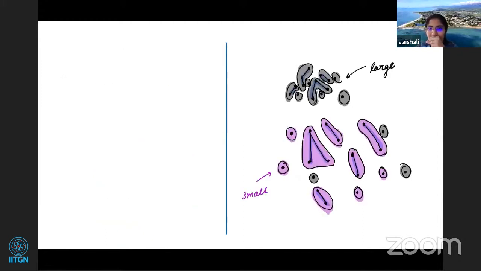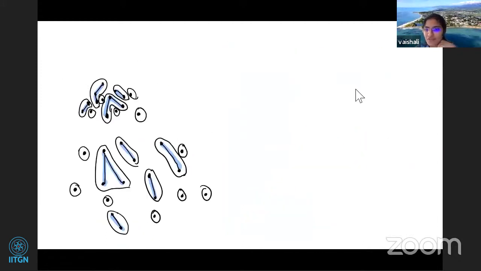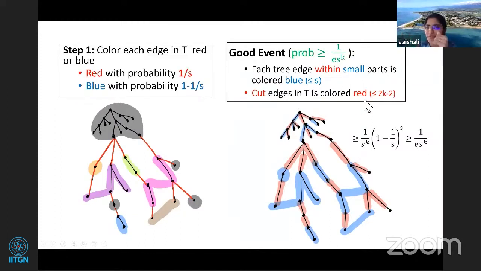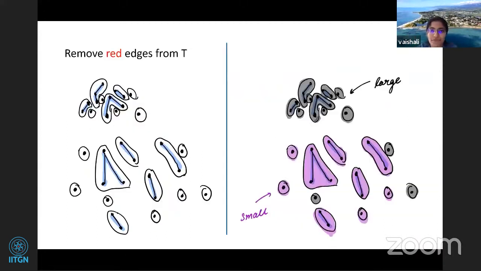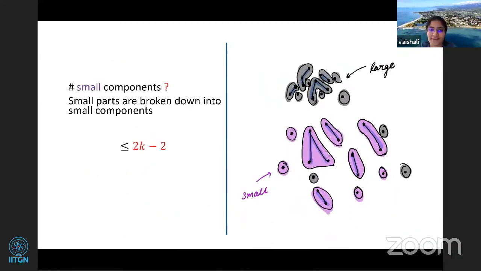Let's go back. The first fact is we've used the Torup tree, right? The cut edges is 2k minus 2. The second fact that we've used is that the number of small parts is small, which is Q, which is equal to S, the vertices in the small parts. But there's one more property of unbreakable graph which we have not used. What is that property? That property is that we are dealing with a cut of small size S, right? So now we are going to use that here.